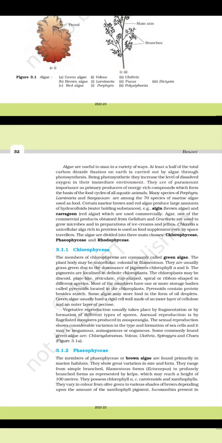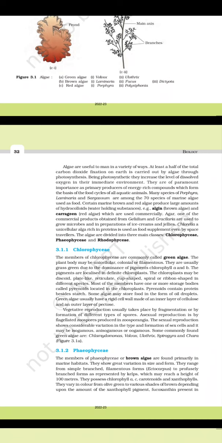Chlorophyceae. The members of Chlorophyceae are commonly called green algae. The plant body may be unicellular, colonial, or filamentous. They are usually grass green due to the dominance of pigments chlorophyll a and b. The pigments are localized in a definite chloroplast. The chloroplast may be discoid, plate-like, reticulate, cup-shaped, spiral, or ribbon-shaped.